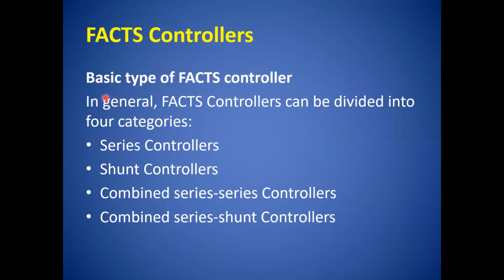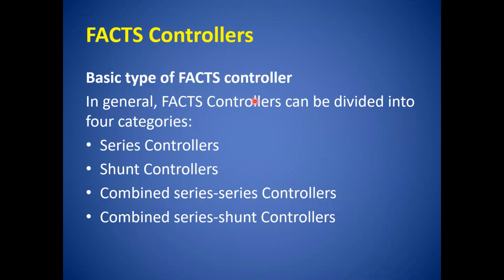Before going to the basic types of FACT controller, we have to understand some discussion. In general, the FACT controller can be divided into four categories.